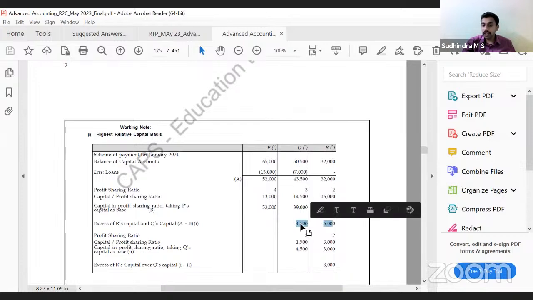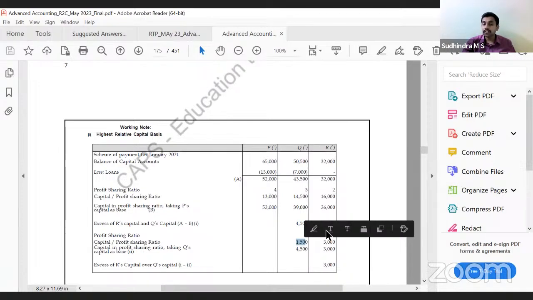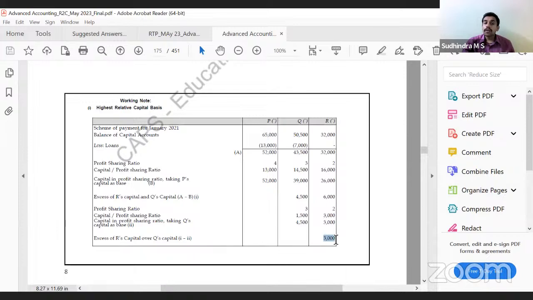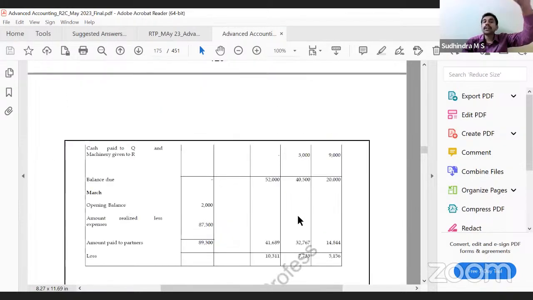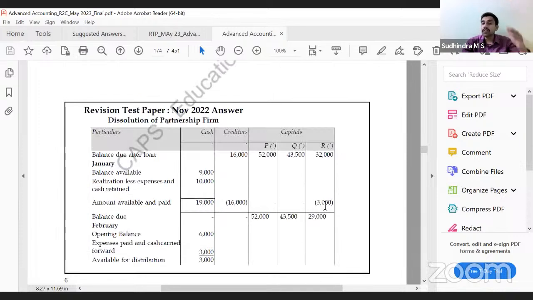3:2 is the ratio. Divide. 4,500 by 3 is 1,500. 6,000 by 2 is 3,000. 1,500 into 3, 4,500. 1,500 into 2, 3,000. 4,500 minus 4,500, 0. 6,000 minus 3,000, 3,000. Correct? So R's highest relative capital is 3,000. Coincidentally, the amount remaining is also 3,000. Pay that entire 3,000 here. Once we pay that, these are the amounts available.